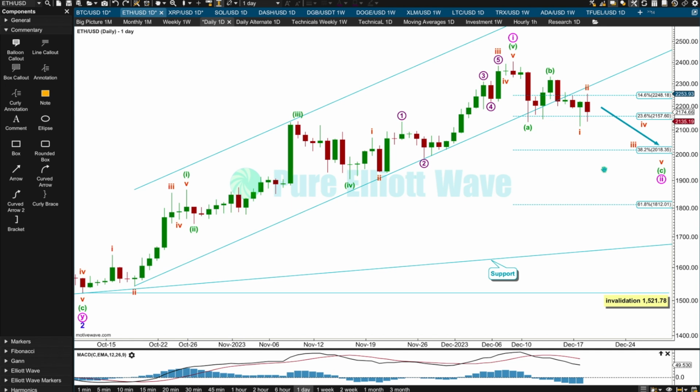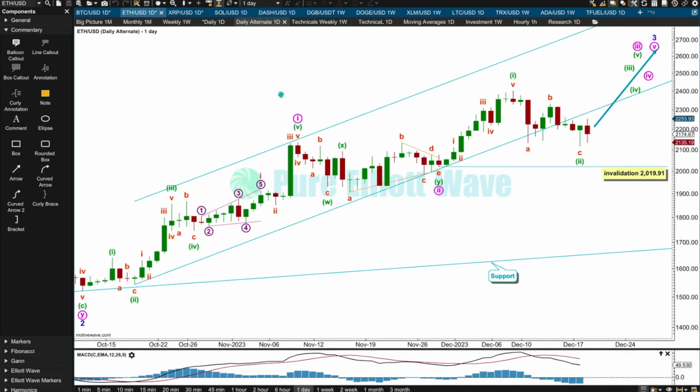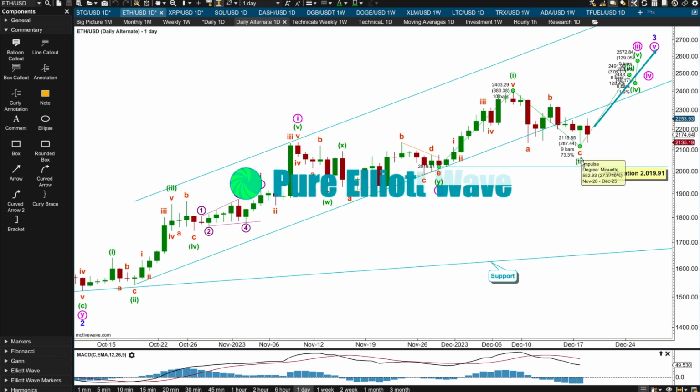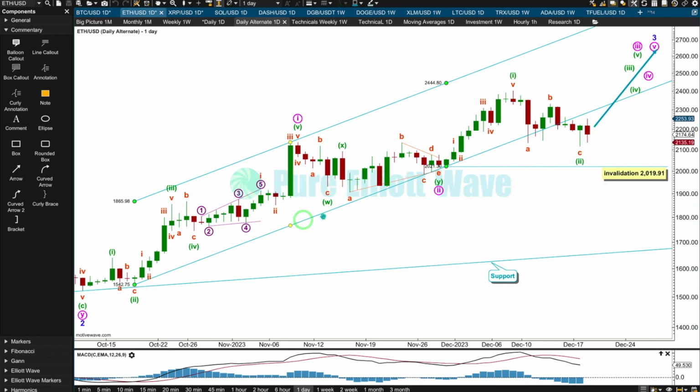So just so you're aware, an alternate that I can see that I don't need to chart for my own purposes, I just move the degree of labeling in this first move up 1 degree. This is an alternate wave count for Ethereum. It just has an awful look. Minute wave 2 just doesn't really look right. Combinations with triangles are really unusual, and the lower edge of this channel is breached by a lower degree second wave correction. This isn't a base channel, but it's pretty close, so I think I'm probably just going to discard this.